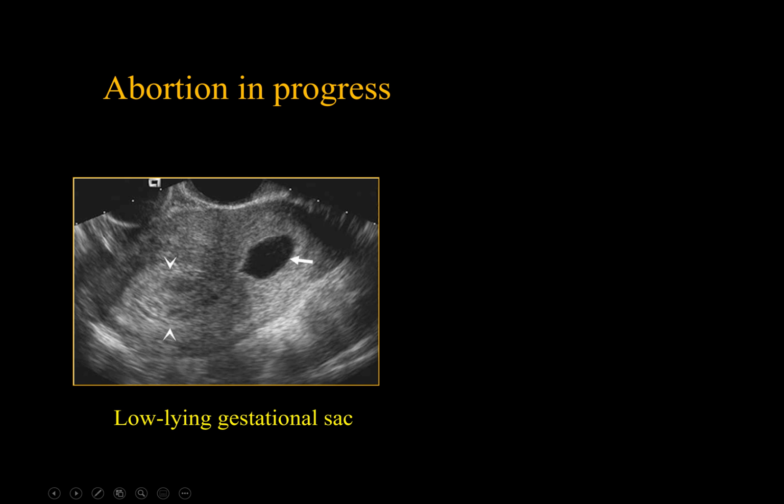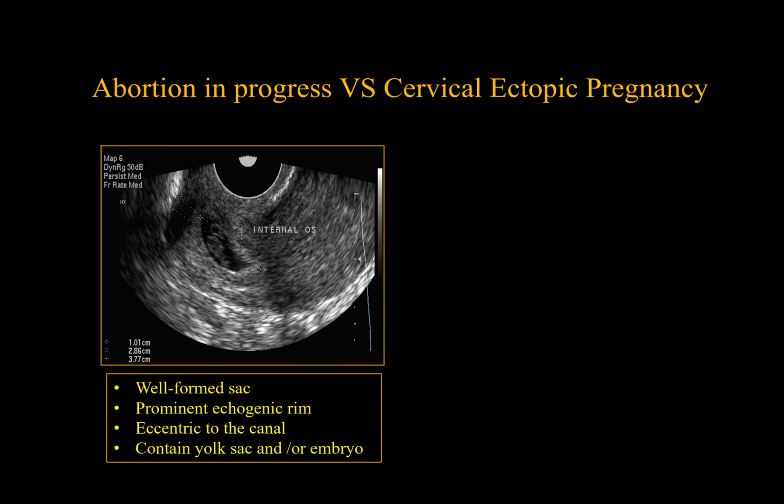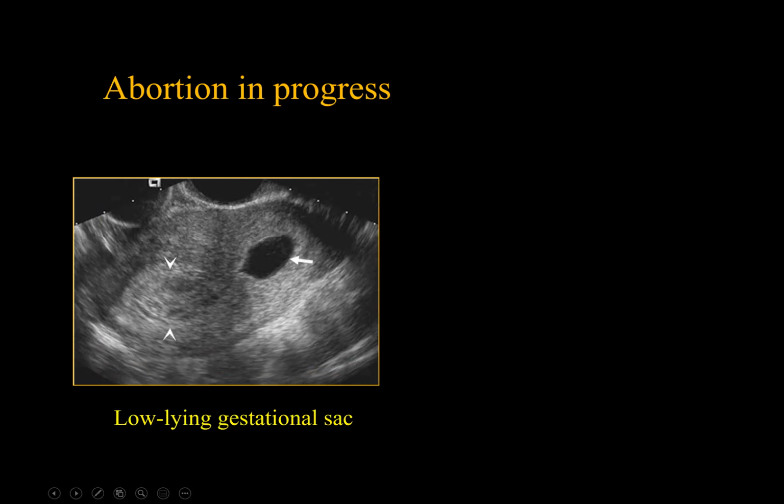What about this image? An oval-shaped, flattened gestational sac with a thin wall within the cervical canal. This represents abortion in progress, or sometimes it is called inevitable abortion. Mixed hyperechoic and hypoechoic contents in the endometrial cavity of the fundus represent residual decidual reaction and hemorrhage. The patient had a complete spontaneous abortion a few hours after the scan.